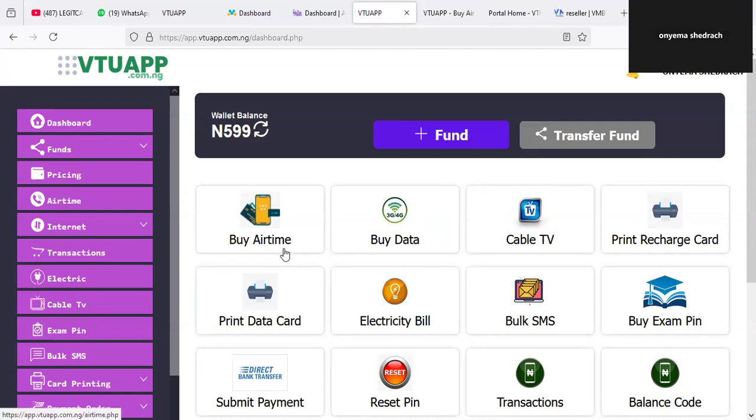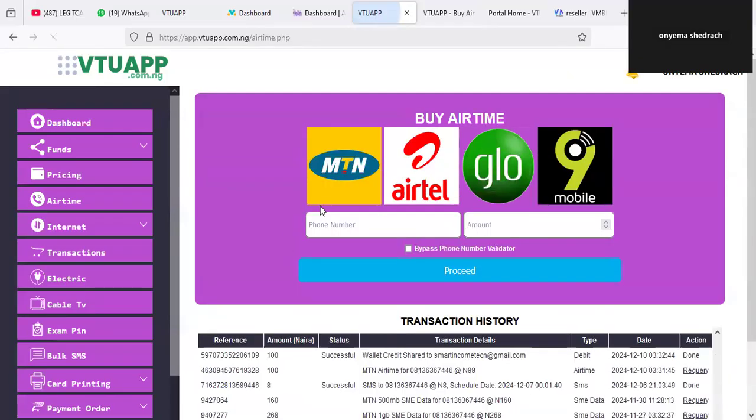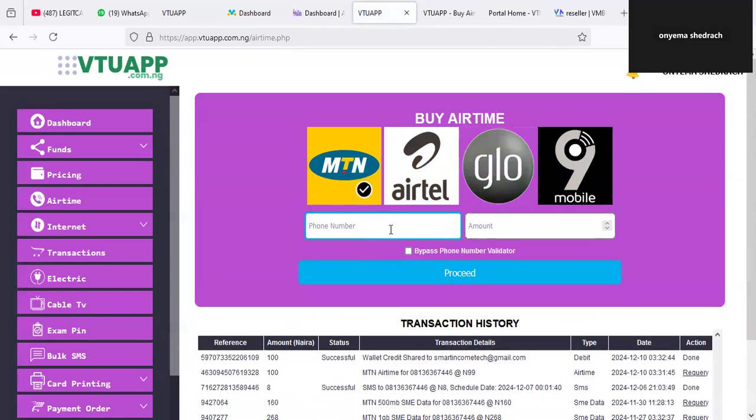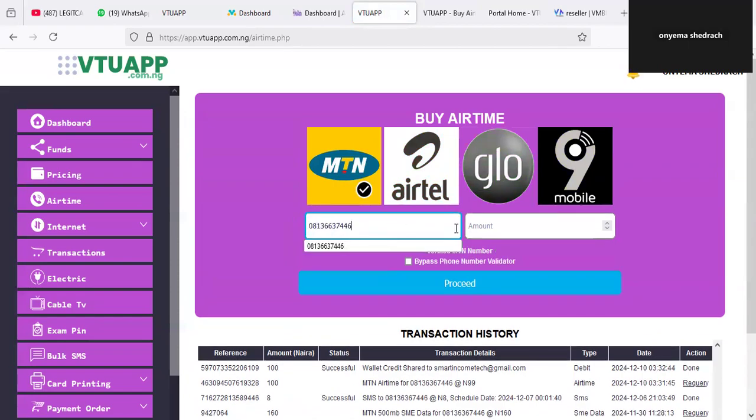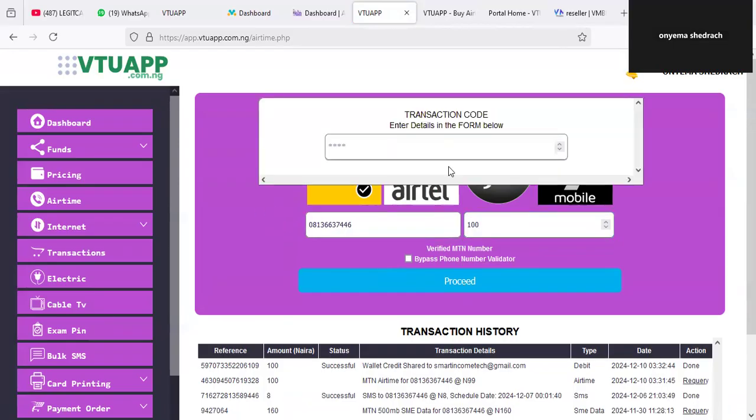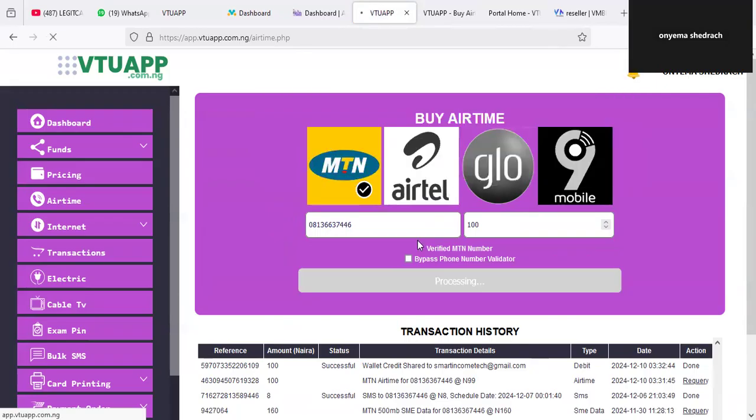So for instance, before I show you how to get that script, this application, let me actually buy a product to see that everything is working in real time, because most people will go and sell a script that is not working. Our main emphasis on most of our training or our solutions is the functionality, not even the UI. Okay, so right now I'm buying airtime, and you can see that I'm trying to purchase airtime on this application. You can register, sign up, and once you sign up, request wallet funding, load money into your account, and then make purchases to know that everything is working. So we don't give you something that can never work for you. That is just the beauty of it.